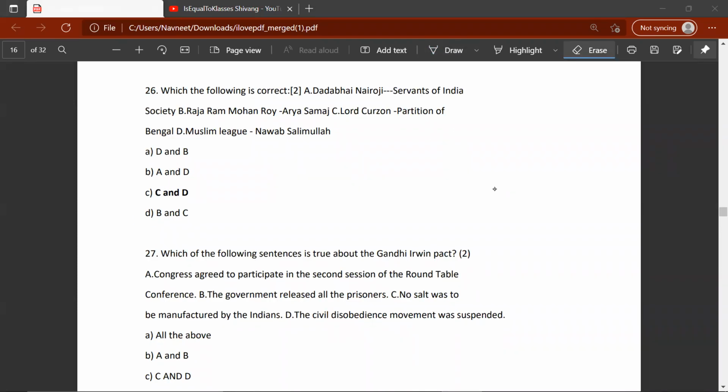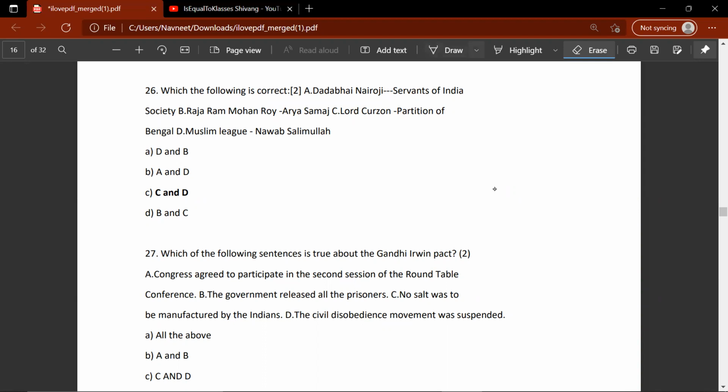Okay, so moving on. Which of the following is correct? Dadabhai Naoroji, Servants of India Society. This is wrong. Gopal Krishna Gokhale founded Servants of India Society. B, Raja Ram Mohan Roy, Arya Samaj. This is also wrong. Raja Ram Mohan Roy founded the Brahmo Samaj. C would be correct and D would also be correct. So C would be the correct answer.